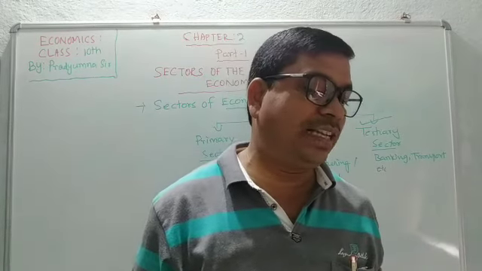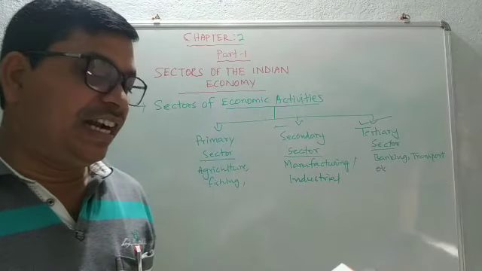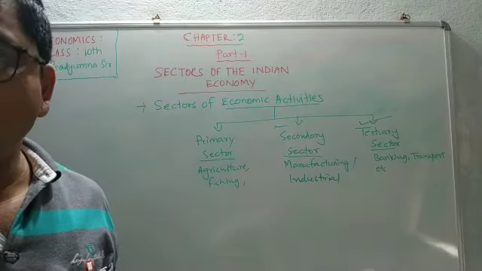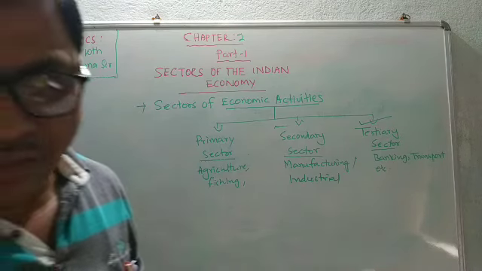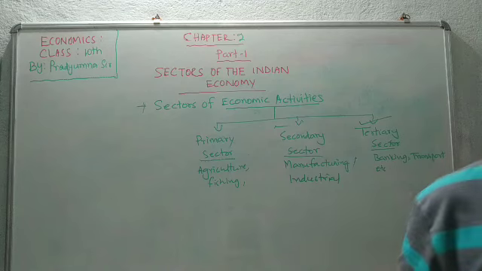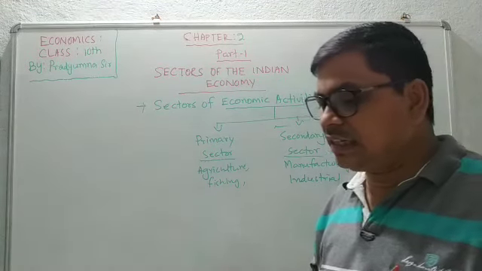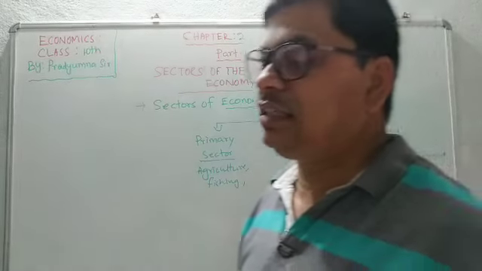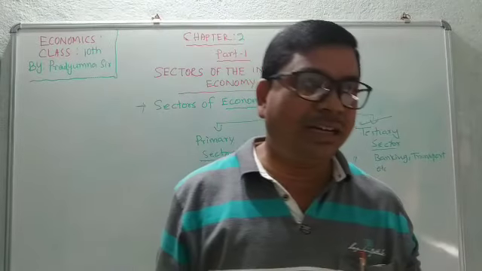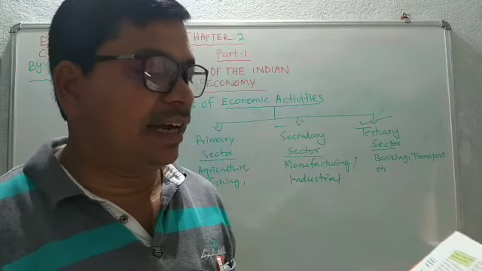For example, goods that are produced in the primary and secondary sectors would need to be transported from the producer's unit to the consumer's unit. So it needs some transportation. For transportation, it needs some communication. So transportation and communication are all part of the tertiary sector. Whatever the means of transportation are, they come under the tertiary sector.